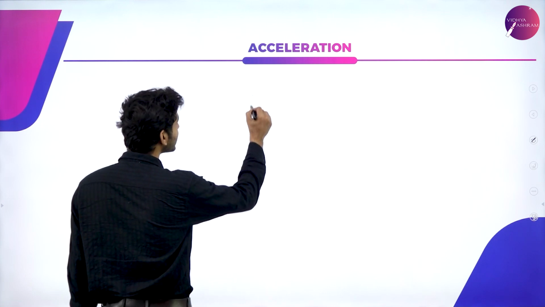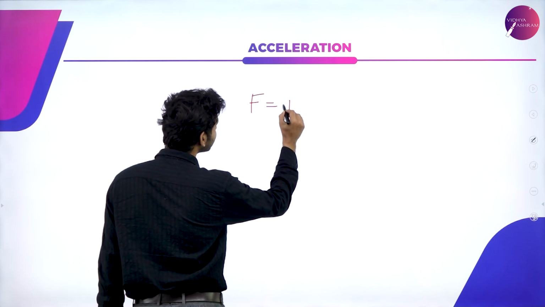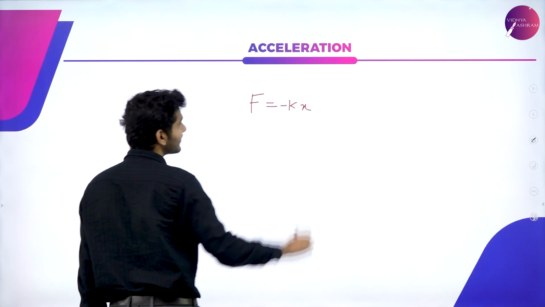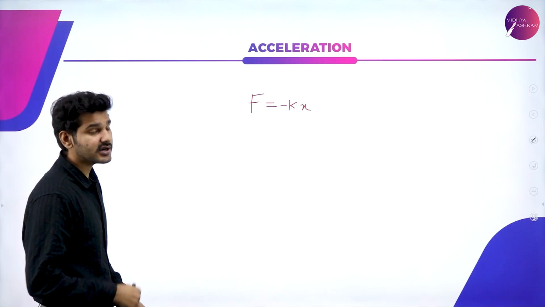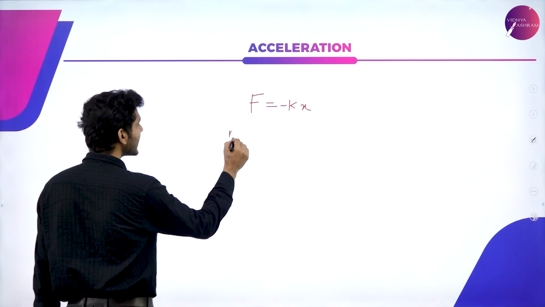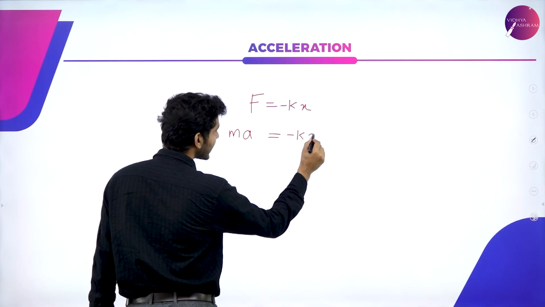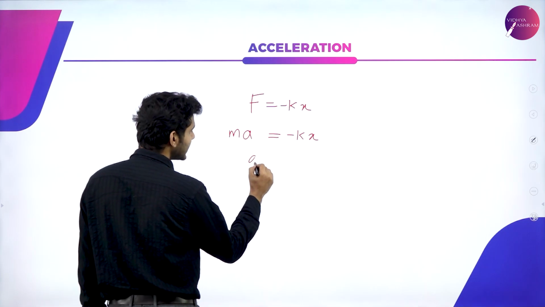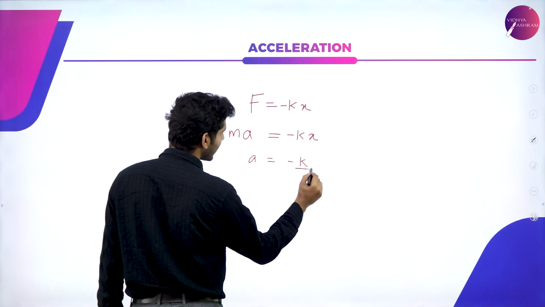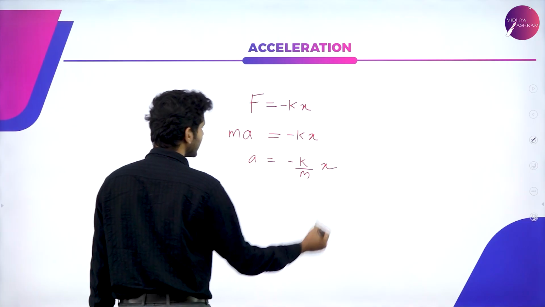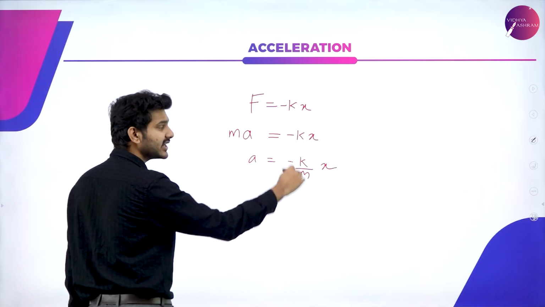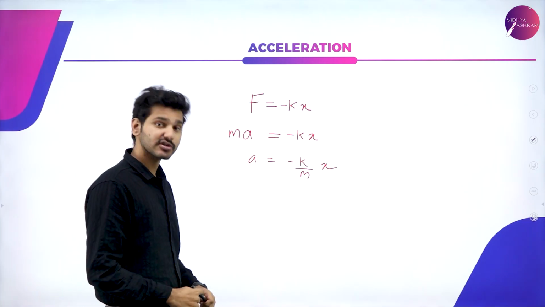So we'll start with the equation F is equal to negative kx. But we already know that F is nothing but Newton's second law of motion, which states that F is equal to ma. So ma is equal to negative kx, or simply, a is equal to negative k by m into x. Now, this entire quantity, I'm calling omega square.